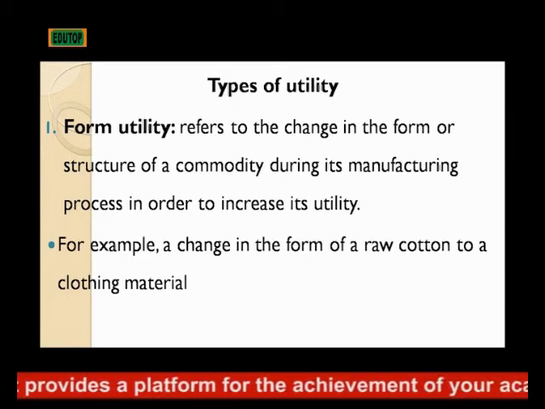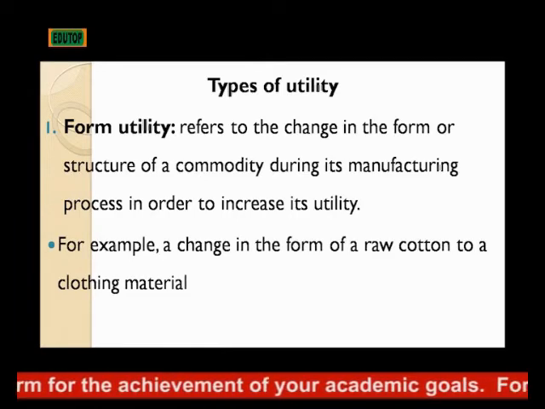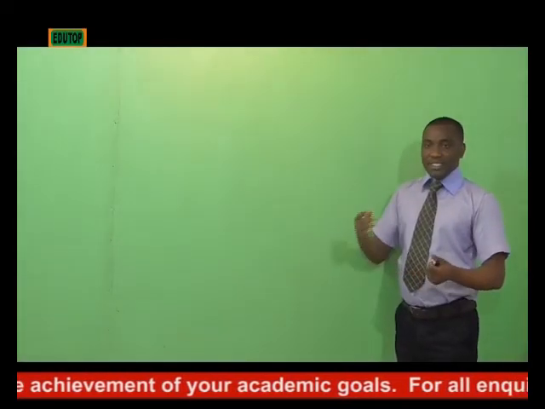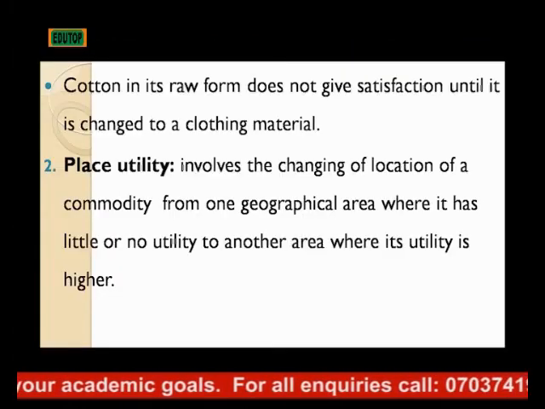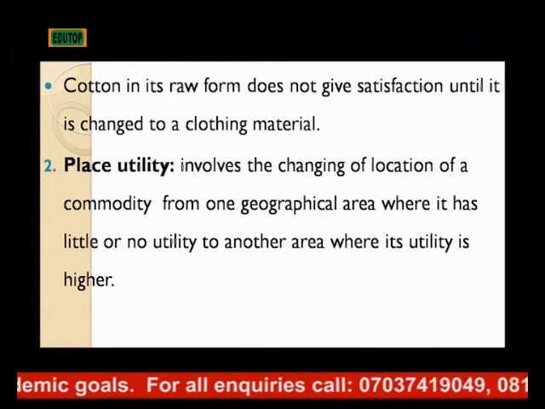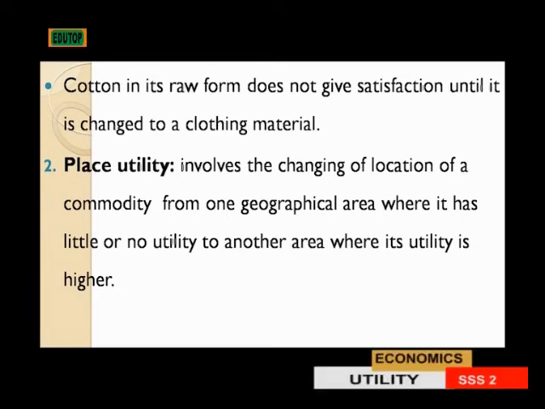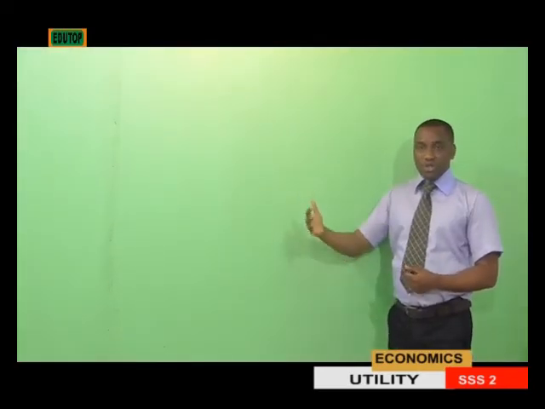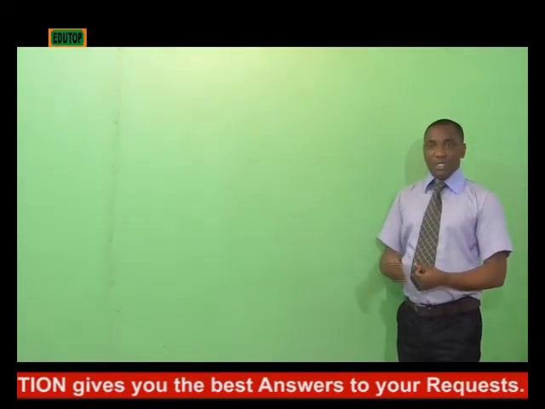For example, a change in the form of raw cotton to a clothing material is an example of form utility. Ideally, cotton in its raw form does not give full satisfaction until it is changed to a clothing material. That is when the full satisfaction of such a commodity, which is cotton, will be known and well derived.